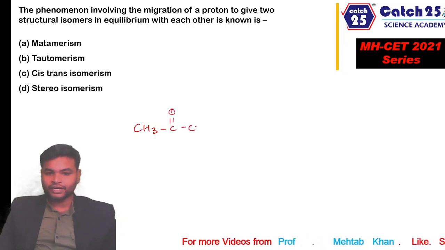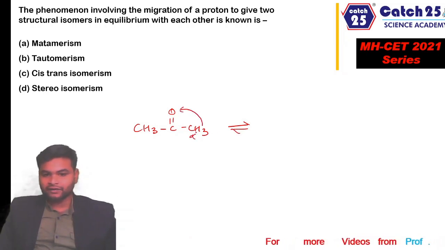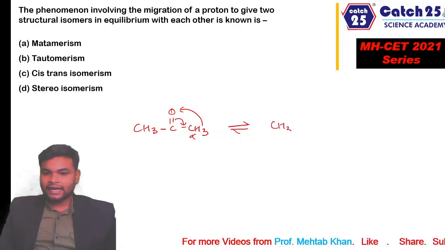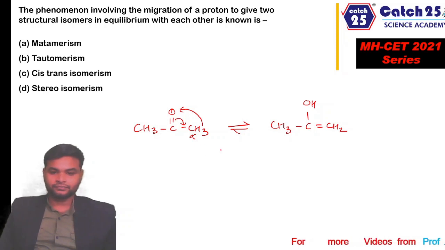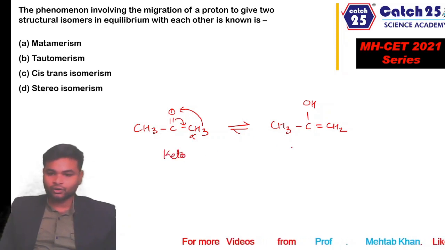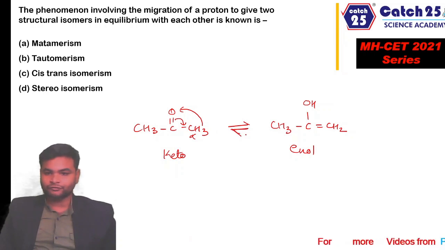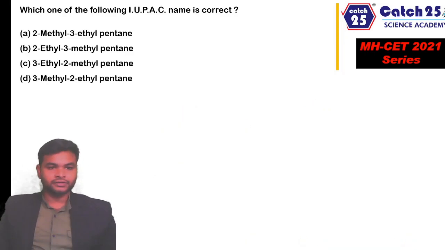transformation of acetone into enol. So this acetone undergoes tautomerism because of the shift of this alpha hydrogen from here to the heteroatom, and in exchange this double bond shifts here, and we get this molecule which is enol, right? So this is called keto-enol tautomerism, and it arises due to migration of a proton from one place to another. The isomers formed here are in equilibrium with each other. So the right answer to this question is B, tautomerism. Let's move to the next question.